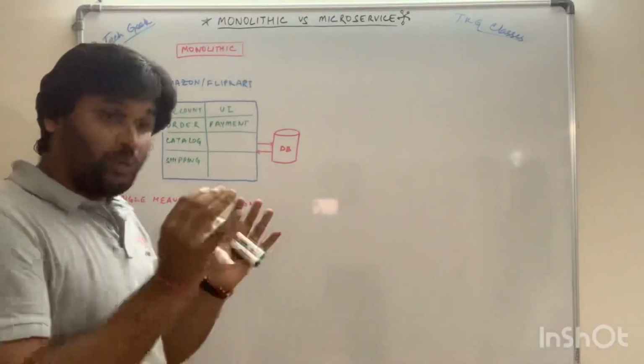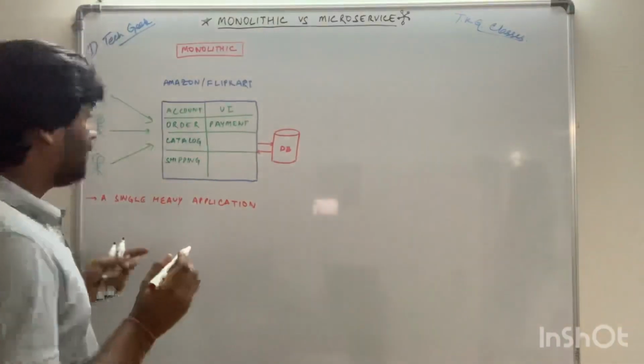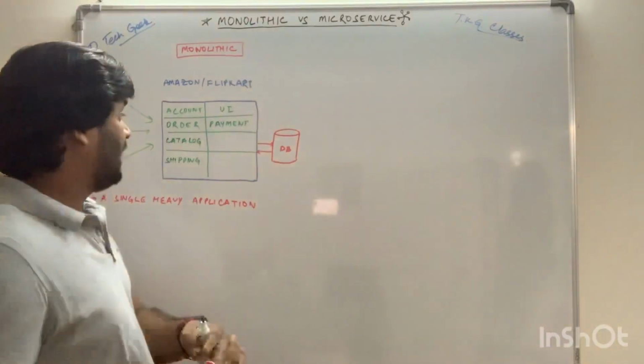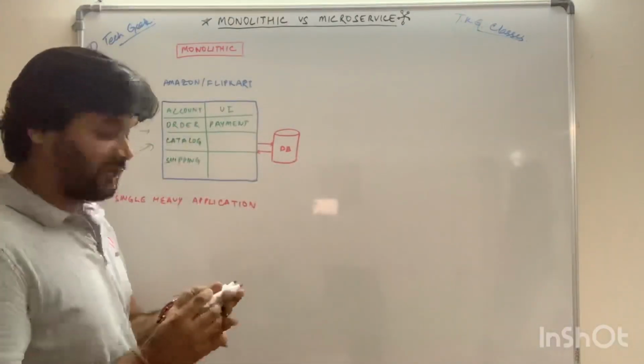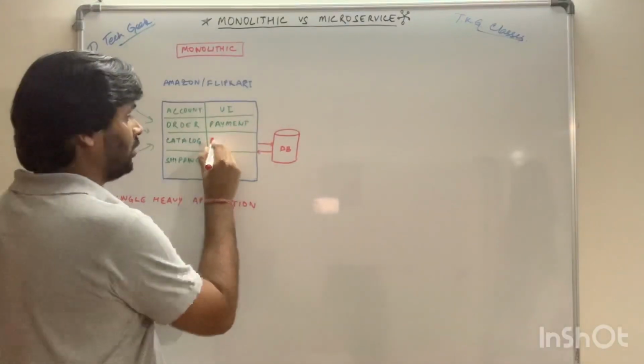So it would be difficult to understand for a new member. It means as soon as I make some changes in an existing functionality, or let's say I want to add some new functionality in terms of reporting,